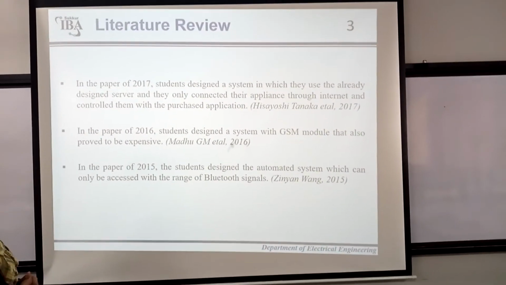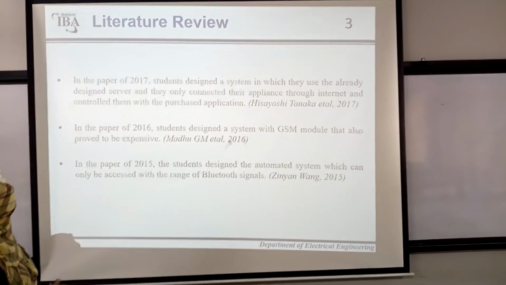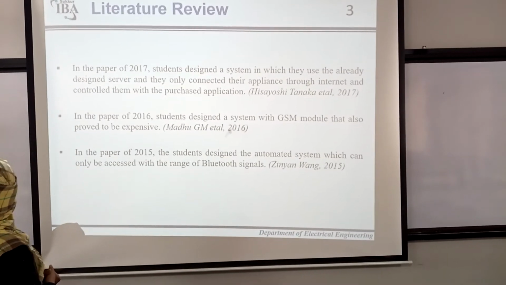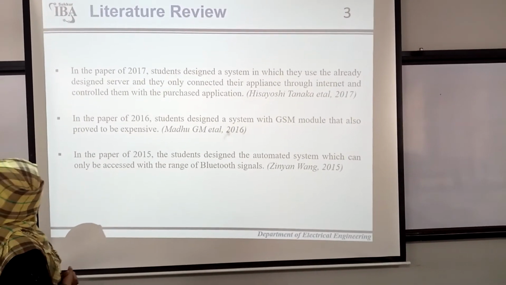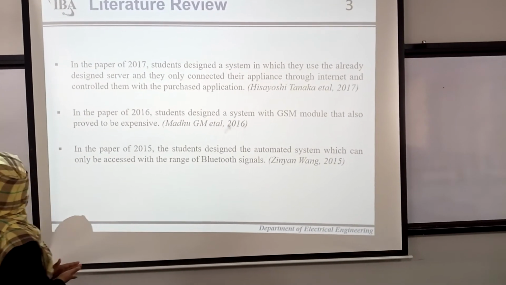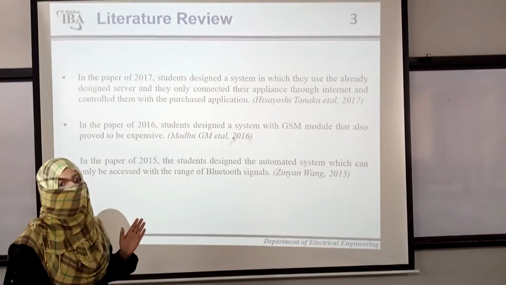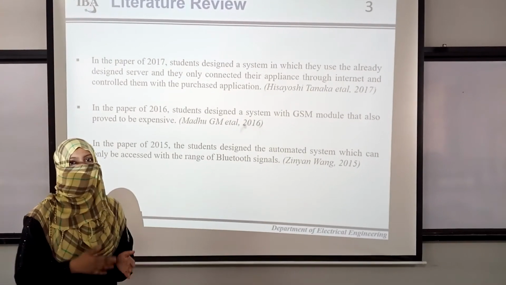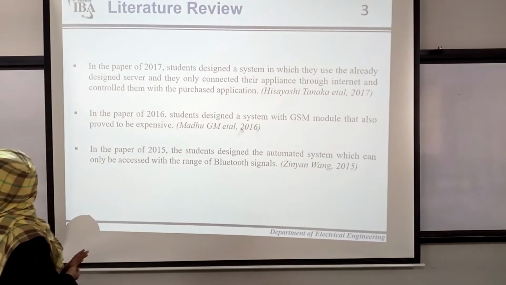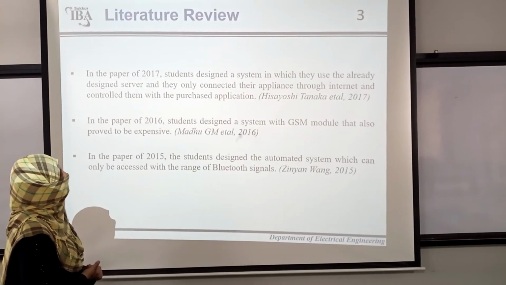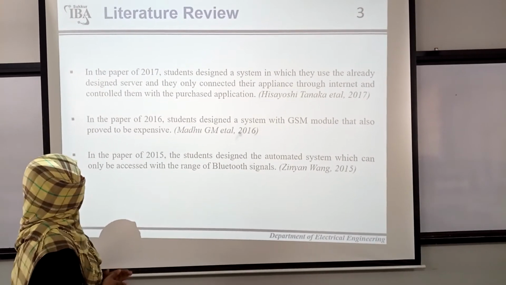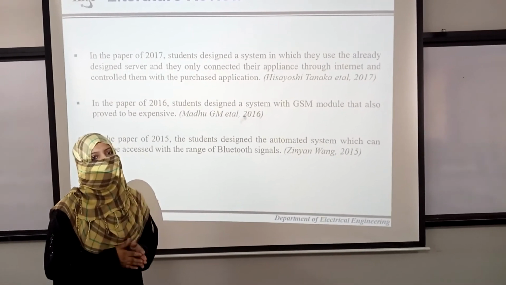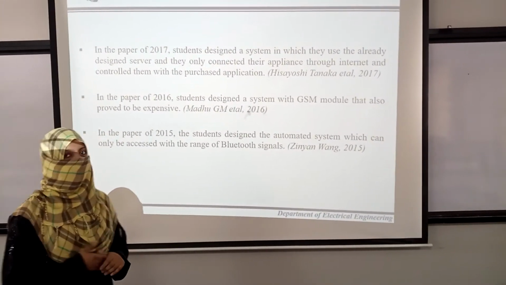Literature review: in the paper of 2017, students designed a system in which they used an already designed server, and they only connected their appliances through internet and controlled them via a purchased application. Means they used the purchased application and already designed server in their proposed system. In the paper of 2016, students designed a system with a GSM module that also proved to be very expensive. It means that their project was really very expensive to use by the users.